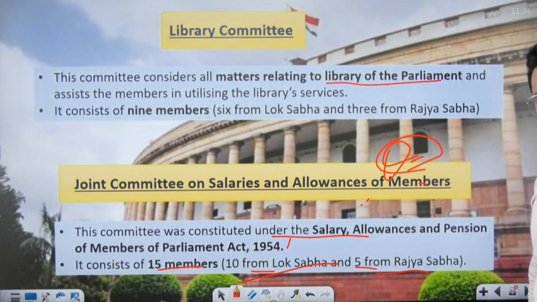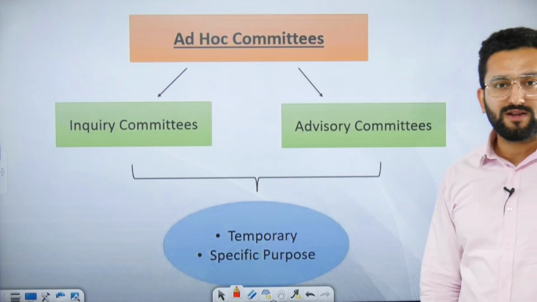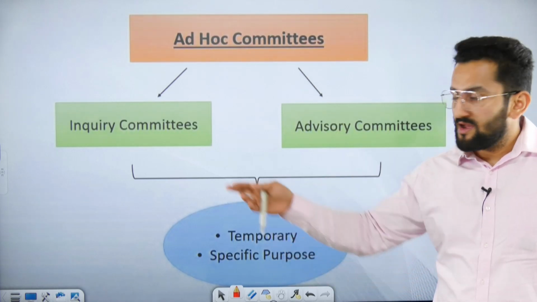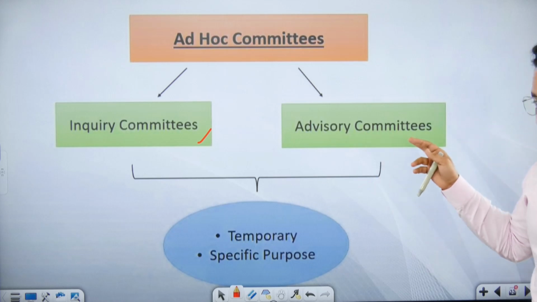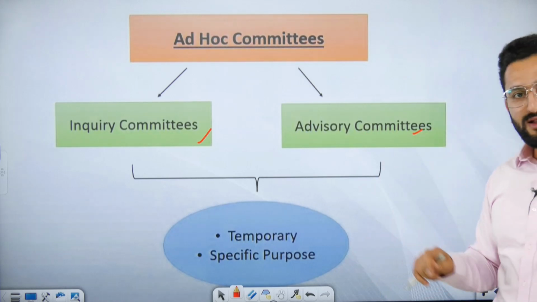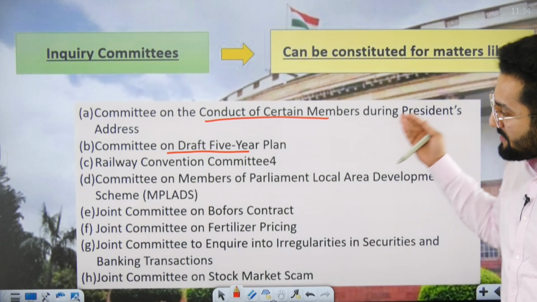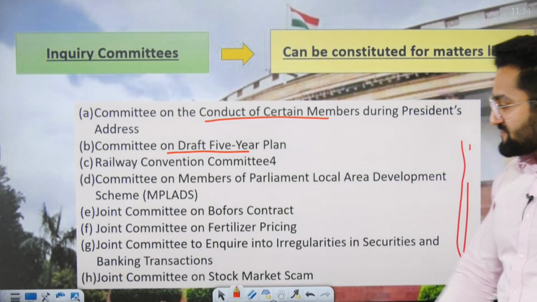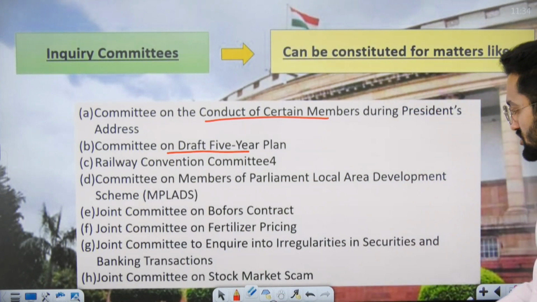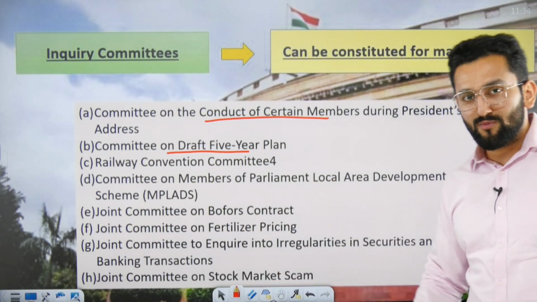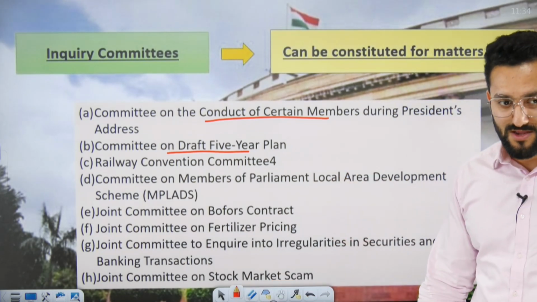Please remember, UPSC is going to play around with these kinds of details, but you are not going to mark wrong. Adhoc Committee, Temporary Committee. We have Inquiry and we have Advisory Committees, temporary, for a specific purpose. For example, these are a list of some committees which were made in the past and which also got dissolved with time as they served their purpose. You need not cram these committees, obviously.